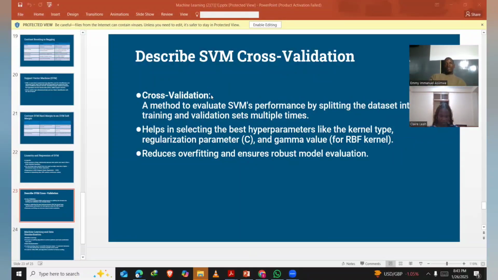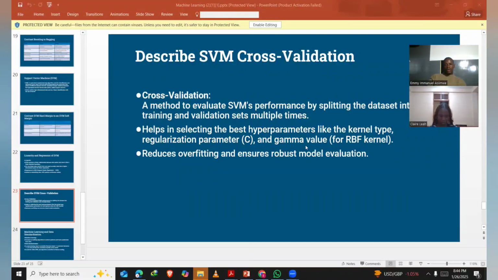Then cross-validation. Cross-validation is almost like cross-checking. You cross-check and prove that the model is actually working. The method to evaluate SVM performance is by splitting the data set into training and validation sets multiple times, so you train multiple times and generate an accurate model. The advantage is that it reduces overfitting and provides an efficient model.